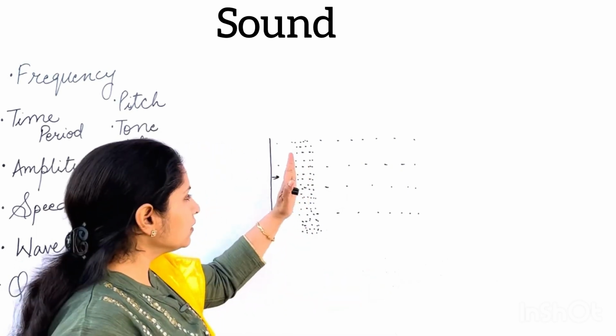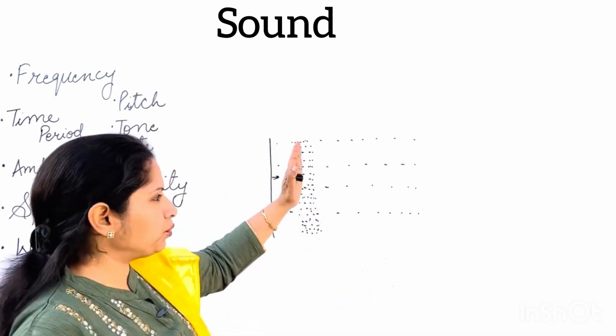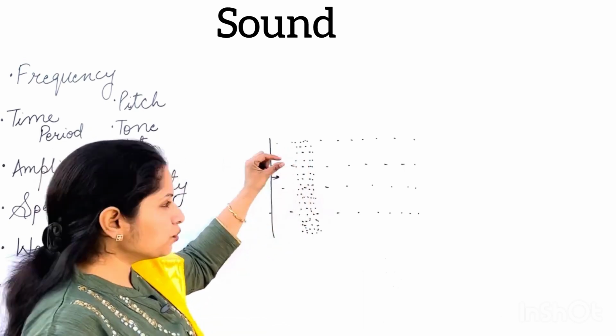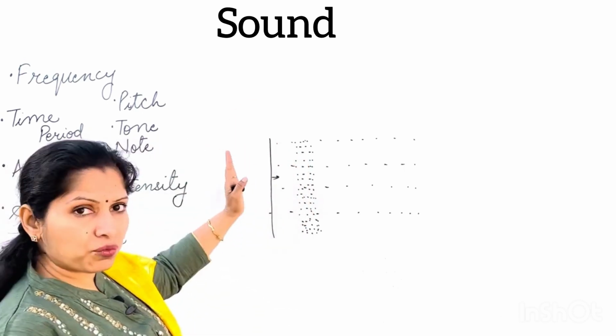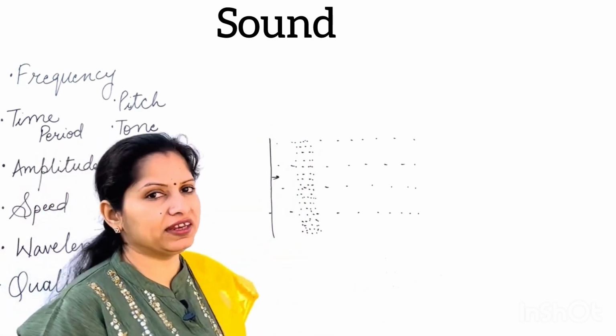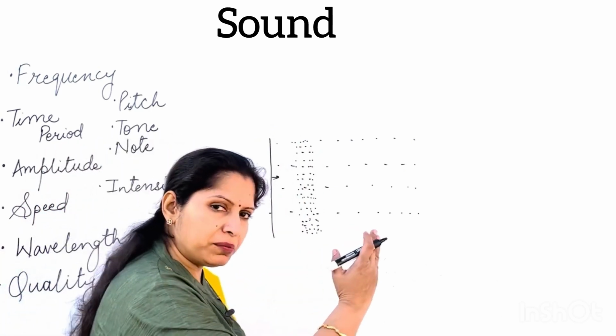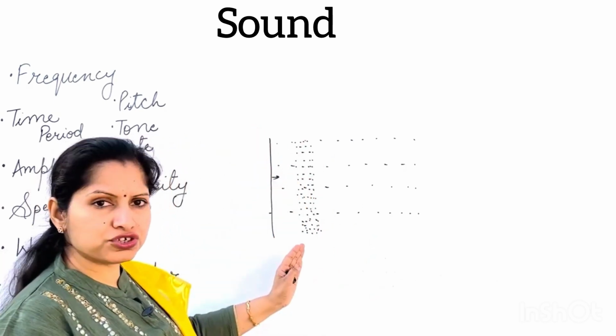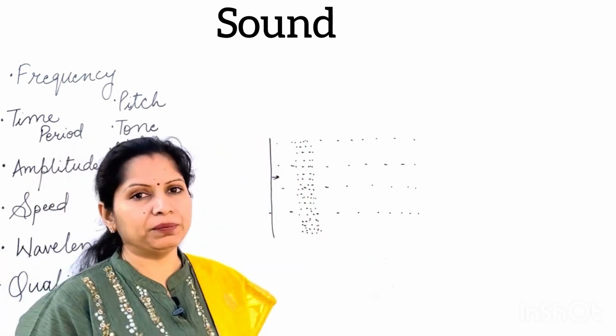But after pushing, the drum went back to its original position. So in the area from where the particles were pushed, the number of particles will be very, very less. Where they were pushed, the number of particles will be more, and from where they were pushed, the number of particles will be less.